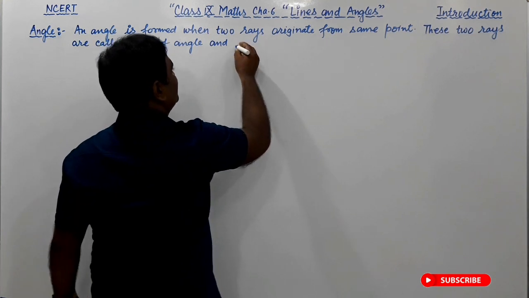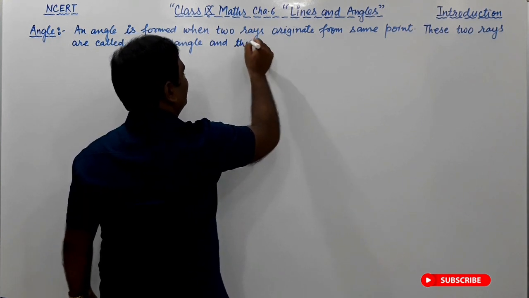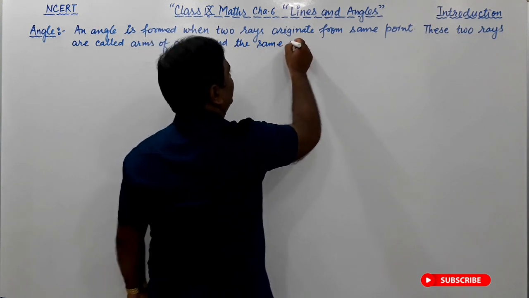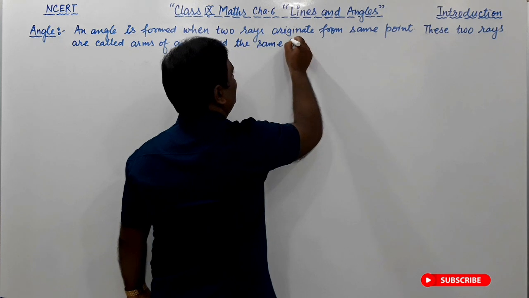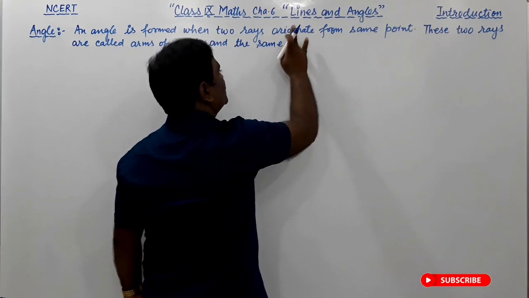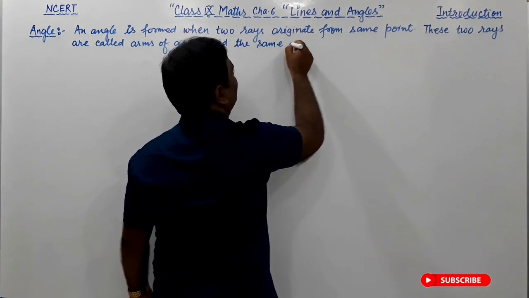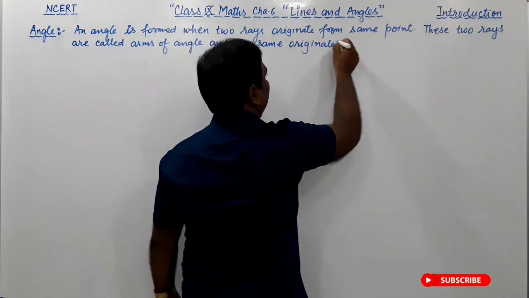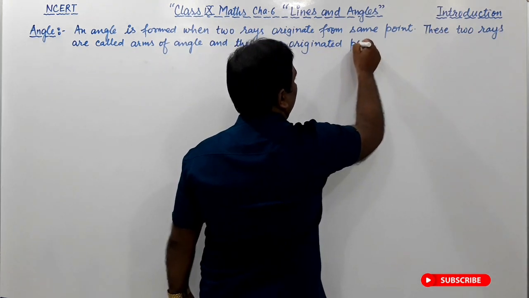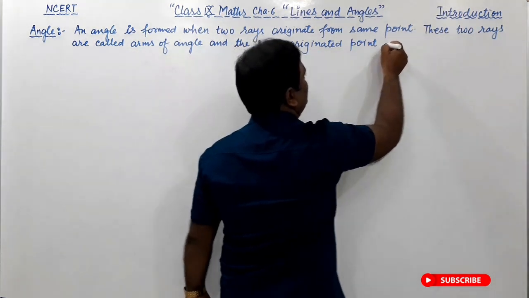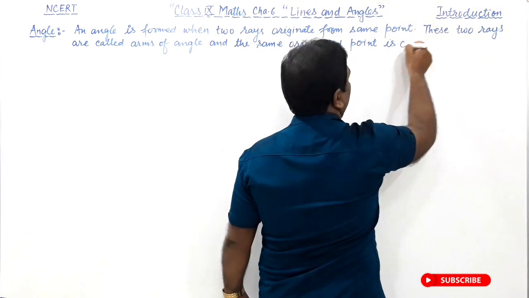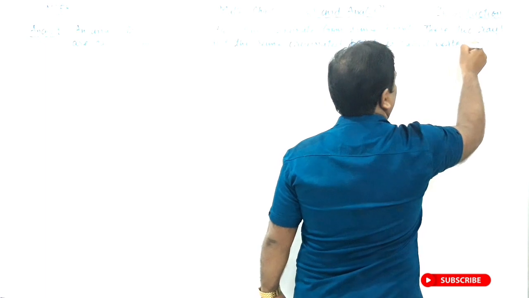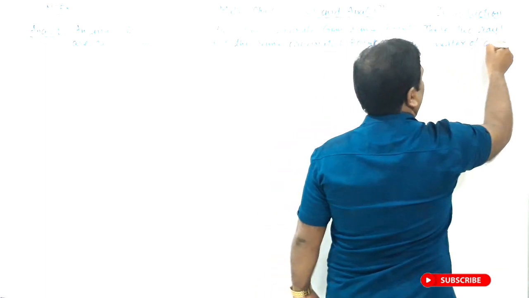The same originated point is called the vertex of the angle.